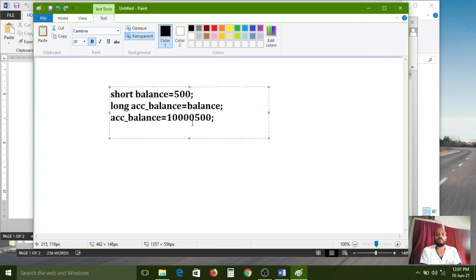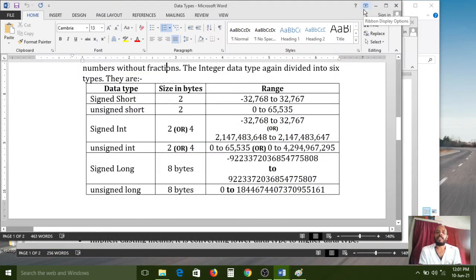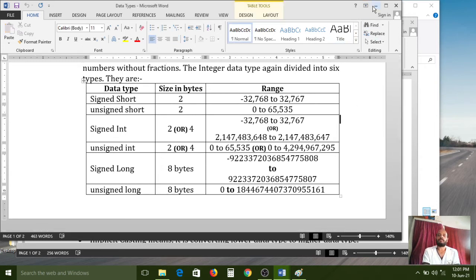So in that time we need to introduce the long data type also, because long data type can support a big size of number. Short data type can support a small size of number. That's why sometimes we need to increase the data types in real time. So this is called type conversion. Conversion from one data type to another data type is called type conversion, and it is also called typecasting.